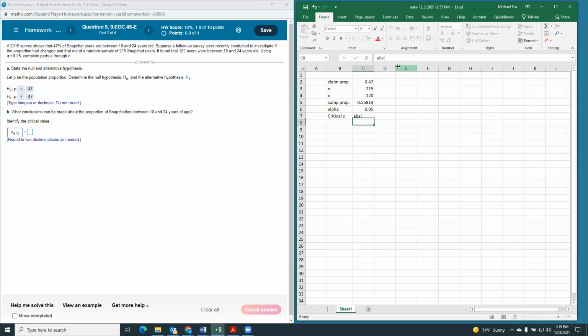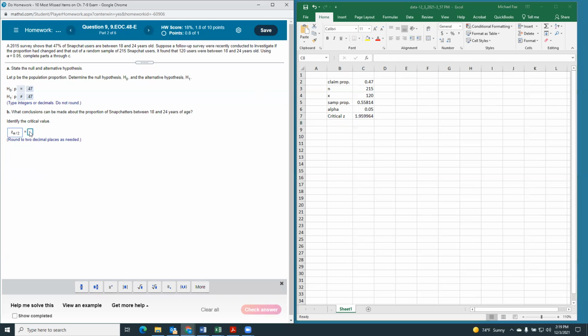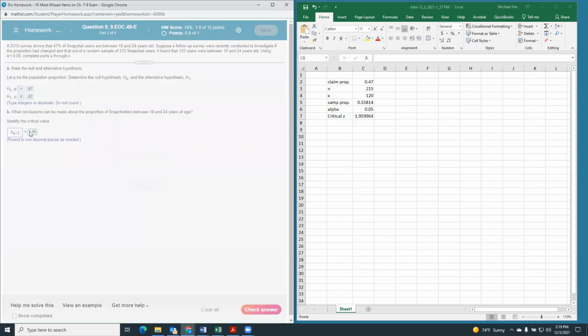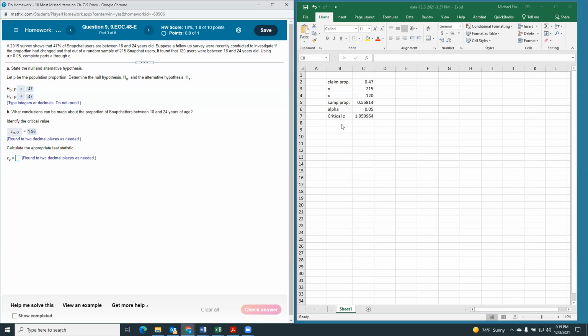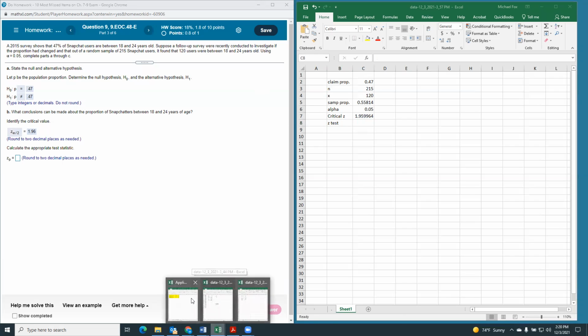Oh man, I typed over everything. 1.96. Now we can calculate our test statistic. Again, we could view an example for the formula on the exam. You'll have to have it in your notes.